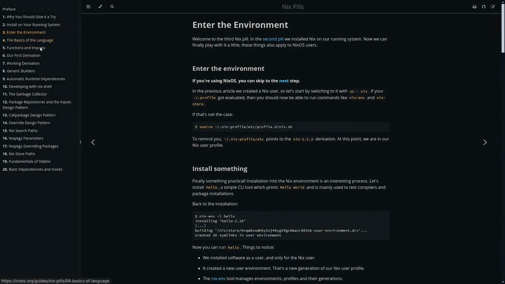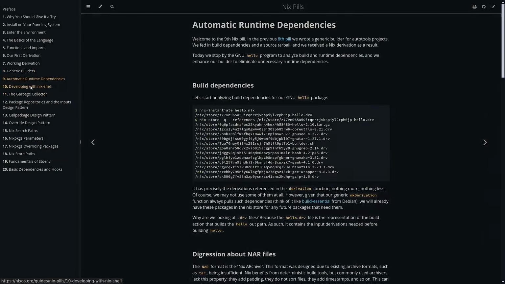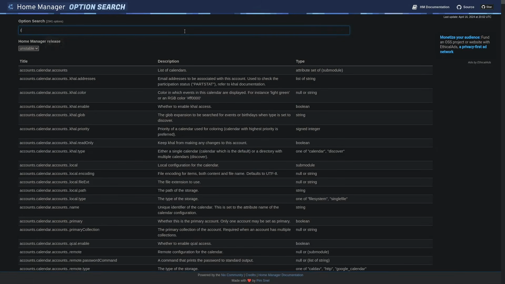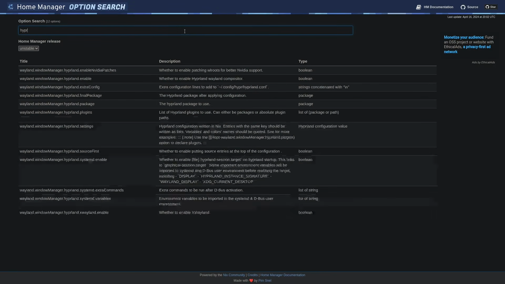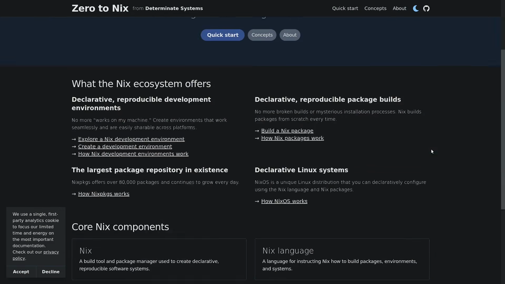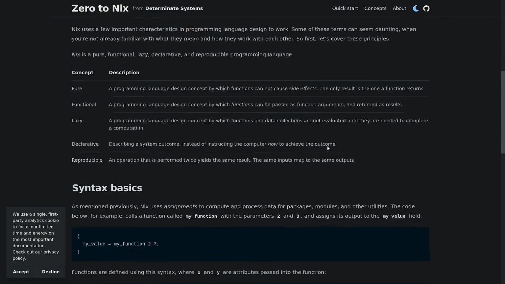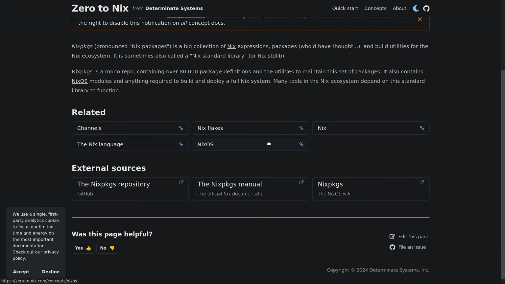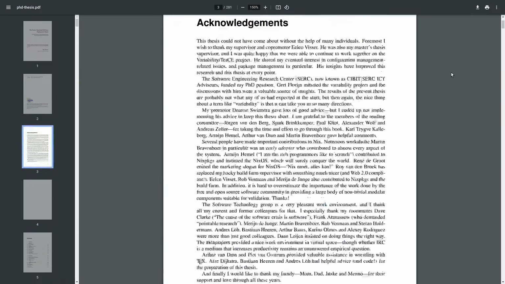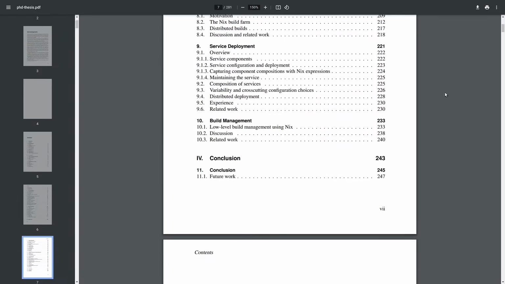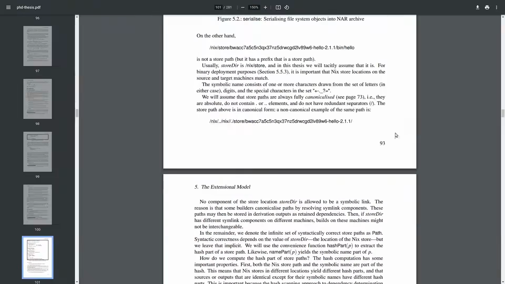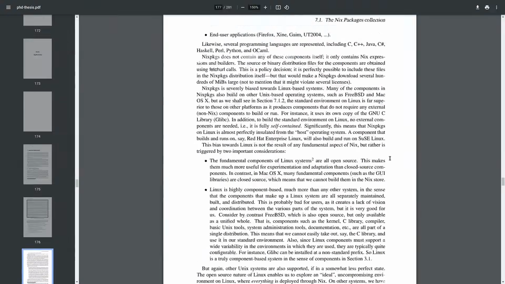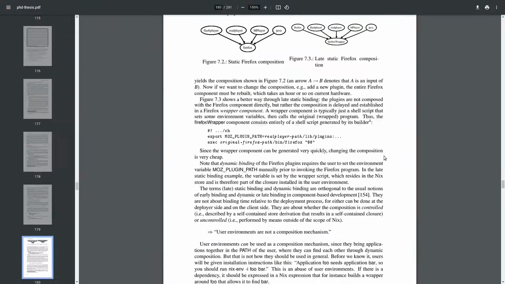NixBuilds offers short guides on using the Nix package manager, including creating packages, tips, and tricks. Home Manager Option Search is a vast resource for finding options for configuring your user environment. Zero to Nix provides guides and tutorials on everything related to NixOS, from the Nix language to system configuration. And for a deep dive into Nix with detailed explanations of every aspect, I recommend reading the NixOS developer Eelco Dolstra's PhD thesis, which covers everything as detailed as possible.